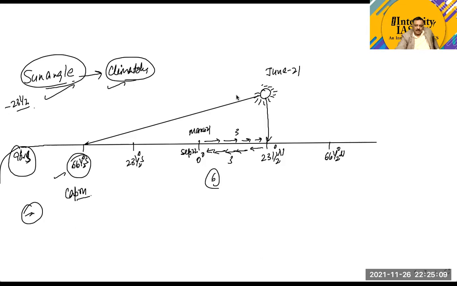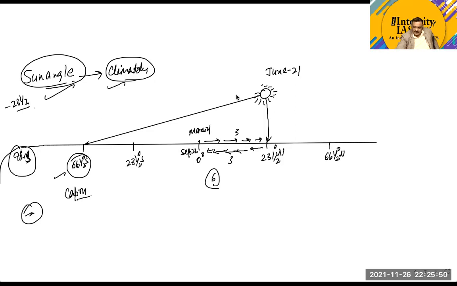So all of the phenomena on the earth, especially all the weather phenomena and all the climatic phenomena, are associated with the energy that we are receiving from the sun. Even the characteristics of the biosphere are also dependent upon the energy that we are receiving from the sun. This energy that we receive is in the form of solar radiation, and this solar radiation is not uniform at all places on the earth.